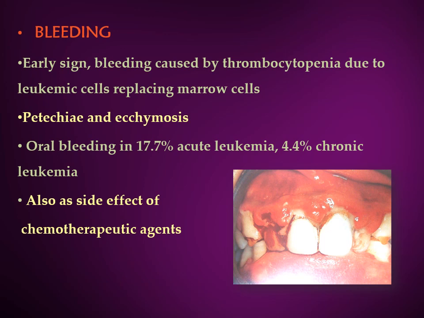Bleeding is an important early sign in leukemic patients. Now this bleeding is caused by thrombocytopenia due to the leukemic cells replacing the marrow cells. So in the oral cavity, when you observe, you can see the presence of petechiae and ecchymoses in the oral mucosa as well as the soft palate. Now bleeding could be caused by the condition of leukemia per se, or it may also occur as a side effect of chemotherapeutic agents.